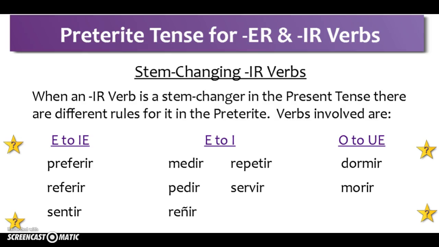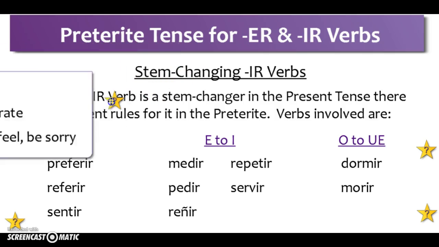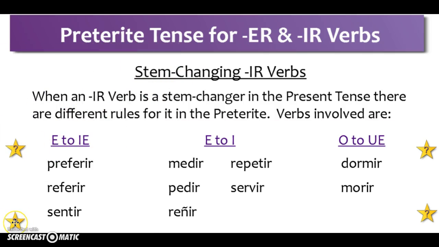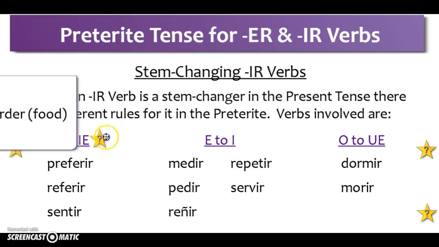IR verbs, though, if they have a stem change in the present tense, they will have a preterite tense stem change, just not necessarily the same one that you've seen before. Verbs that we want to look at. We've got the E to IE verbs, preferir, referir, and sentir. Those mean to prefer, to tell or narrate, or to regret, to feel, or to be sorry. E to I verbs, medir, pedir, and reñir, to measure, to ask for or request or to order, particularly food, and to quarrel or to scold.